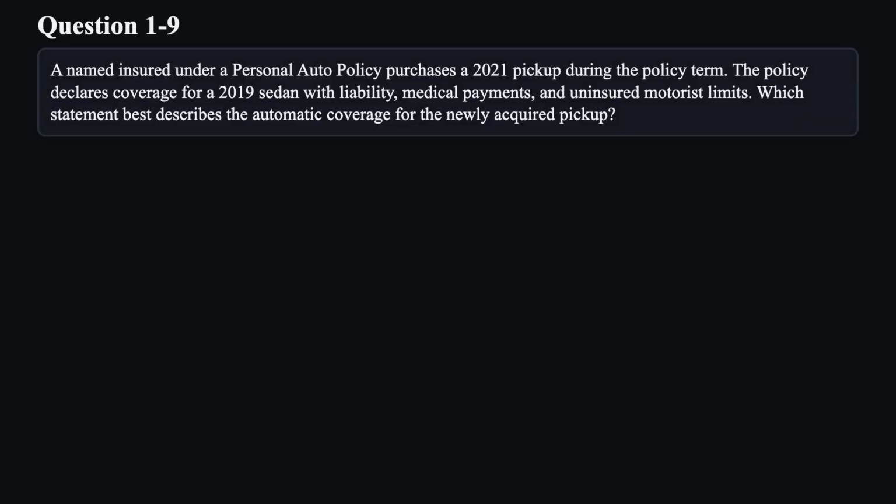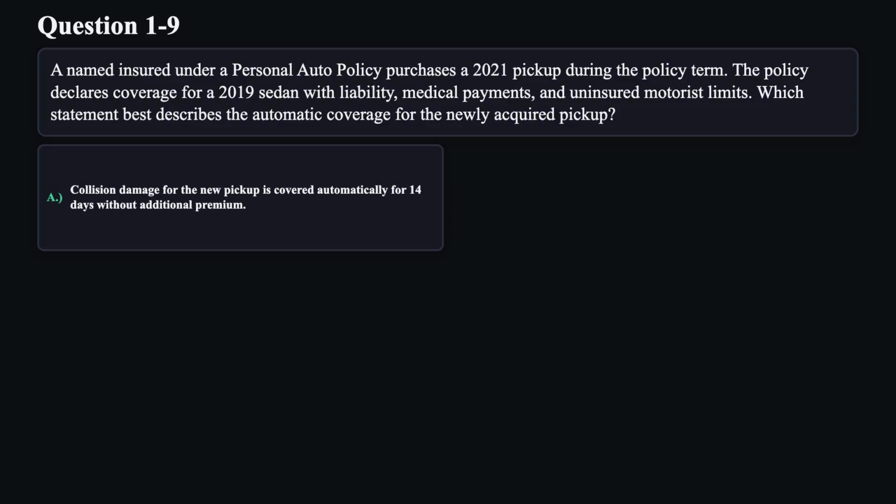Question 9. A named insured under a personal auto policy purchases a 2021 pickup during the policy term. The policy declares coverage for a 2019 sedan with liability, medical payments, and uninsured motorist limits. Which statement best describes the automatic coverage for the newly acquired pickup?